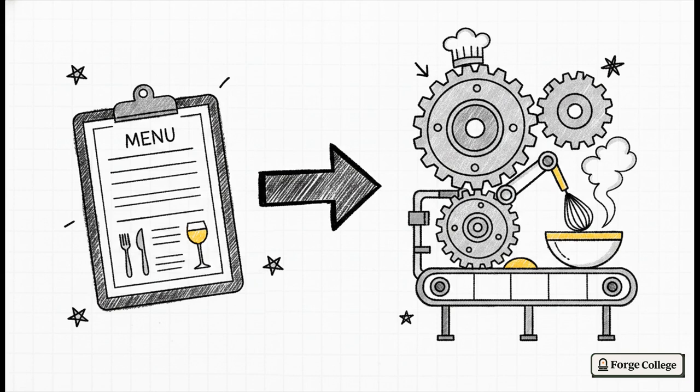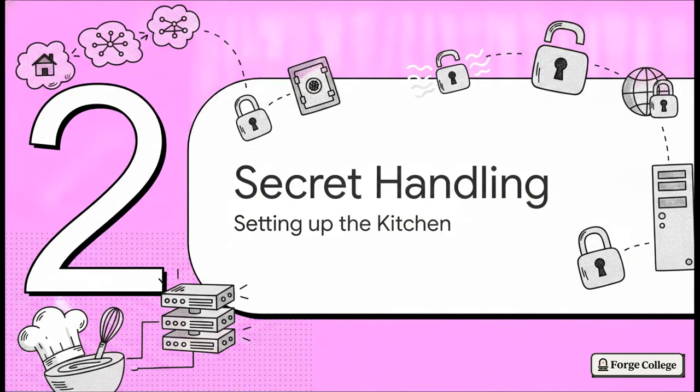We need to convert our planning decisions into executable, audit-friendly deployment artifacts. We wrote the menu in the last lesson, but now we have to codify exactly how the cooking happens so we don't have the chef guessing the recipe from memory on opening night. That brings us to Section 2, Environments and Secret Handling, which is basically setting up the kitchen.